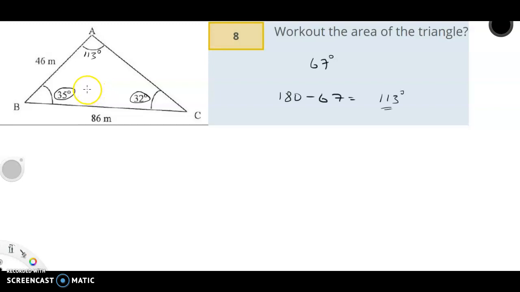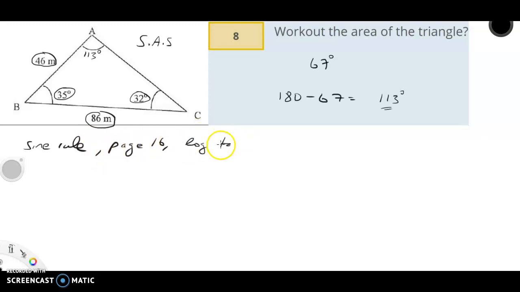Anyway, we don't even need that, because to work out the area of this triangle, you see, we know this side here, we know the angle between there, and we know this side. So that's a side angle side, like a sandwich. Side angle side. And in that case, we use the sine rule from page 16 of the log tables. The sine rule for area.